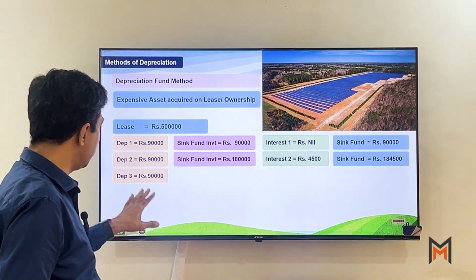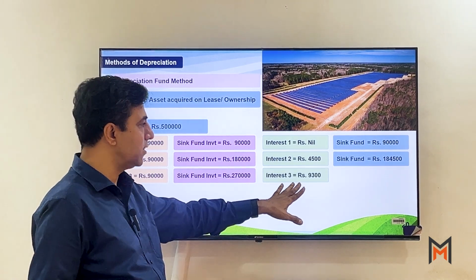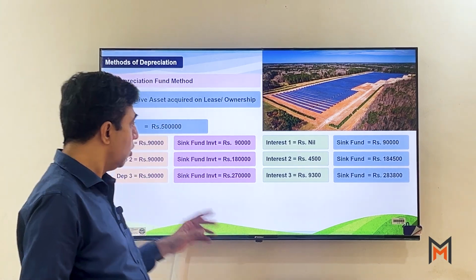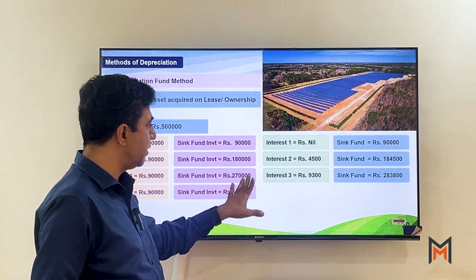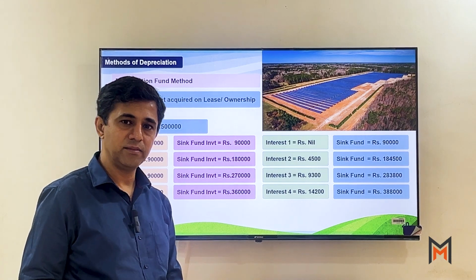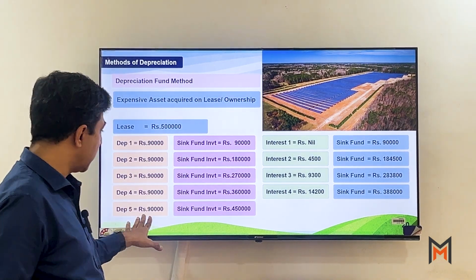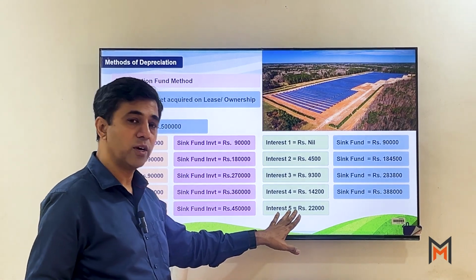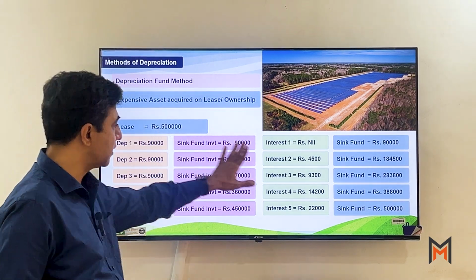Third year, you are going to charge depreciation, you are going to invest it, you are going to get interest, and now the fund increases. Fourth year, again the depreciation, you are going to invest it, you are going to get interest, and now the fund increases. The fifth year also you are going to charge depreciation, you will get an investment value, also you are going to get interest, and now the balance is 5 lakhs.